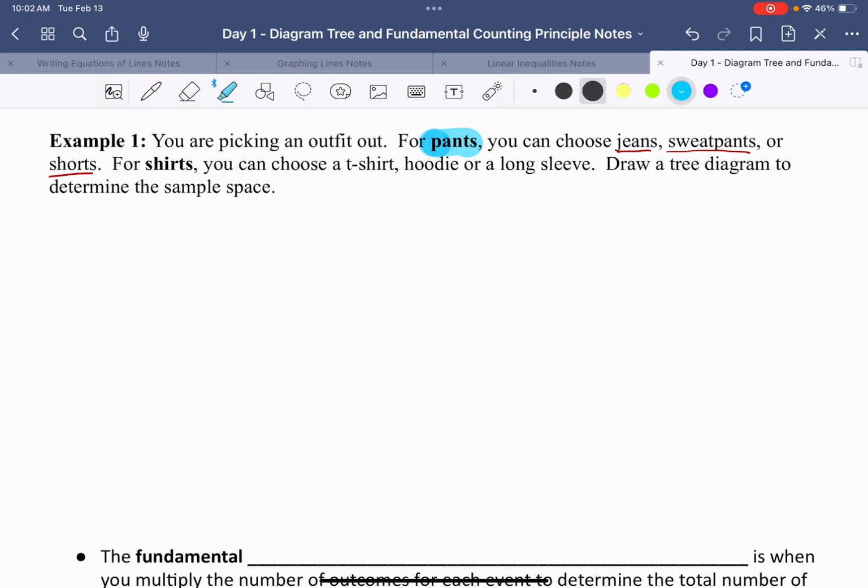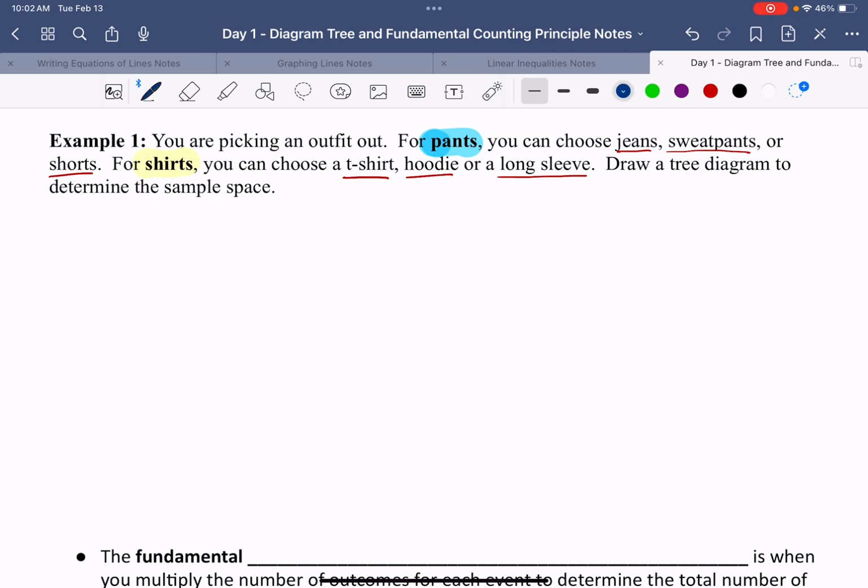But then I also need to pick out some shirts, okay? And so I can choose from a t-shirt, a hoodie, or a long sleeve shirt, okay? So now this is asking me, well, how many different possible combinations are there? Draw a tree diagram to determine the sample space.